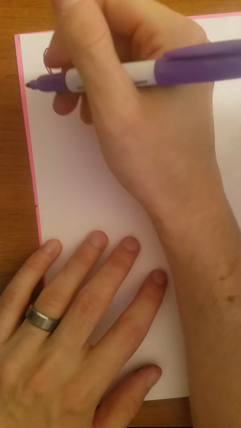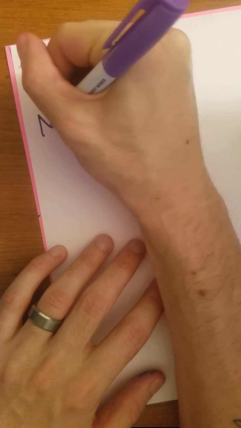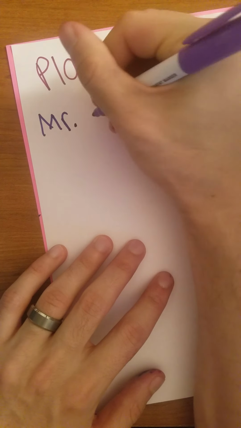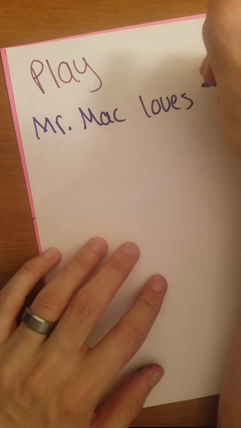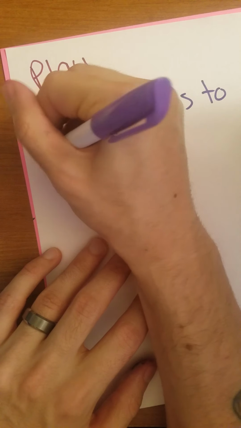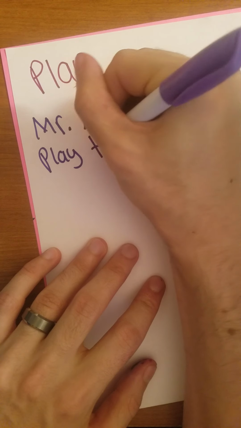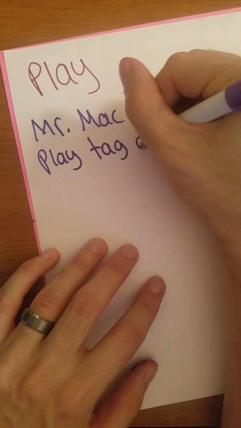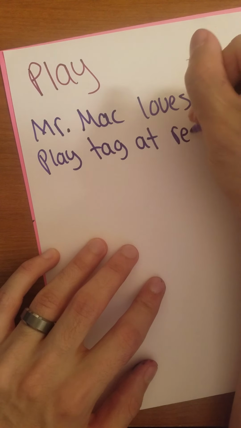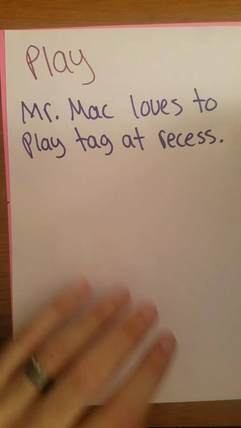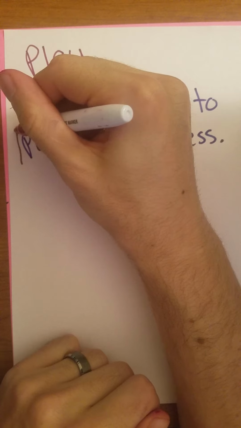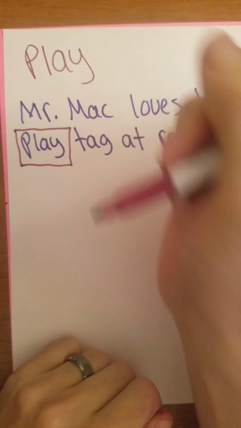My sentence is, Mr. Mac loves to play tag at recess. Now in this sentence, the word play is a verb. It's the action word. It's what Mr. Mac loves to do.